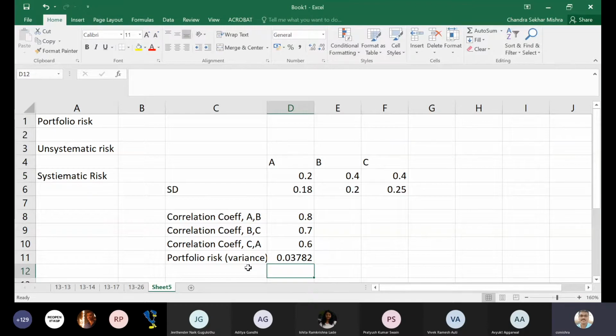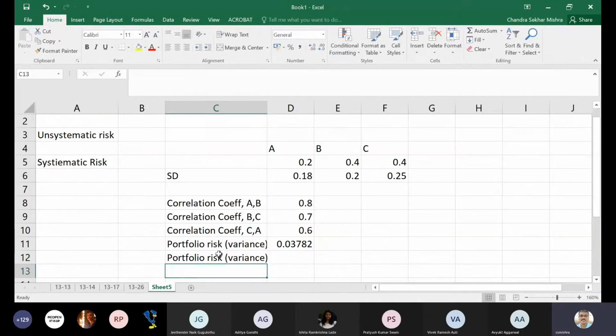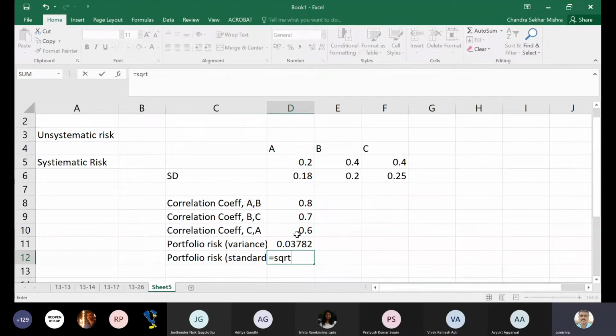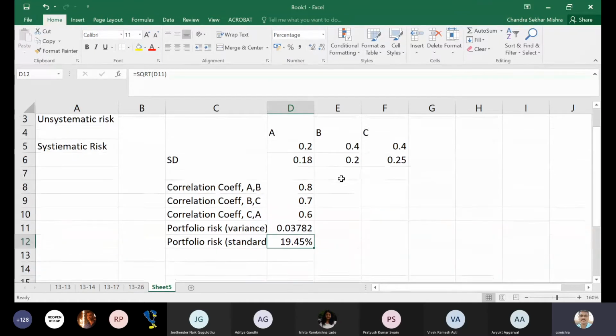0.03782 is portfolio risk, that is in variance, that is percentage square. So now what is my portfolio risk in terms of standard deviation? I just take the square root. That gives me 19.45%. Okay. Any doubt?